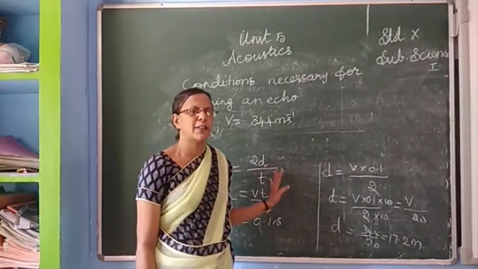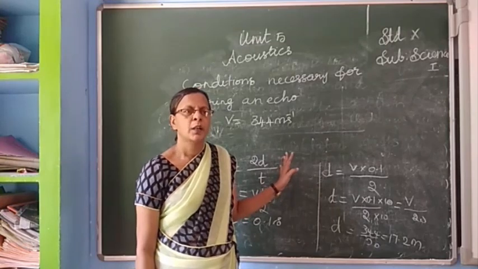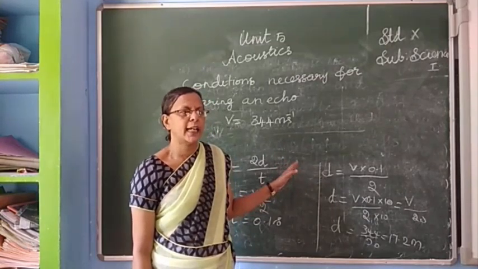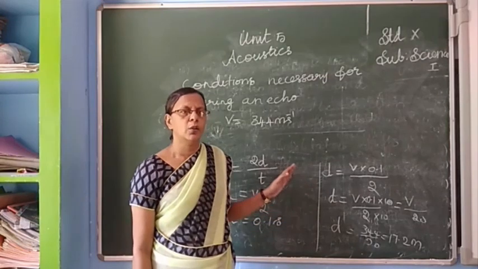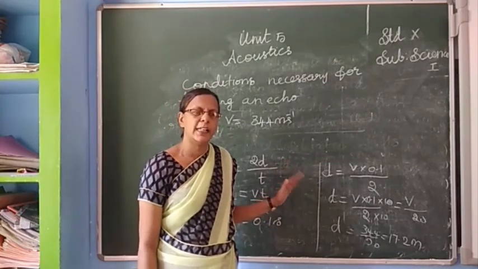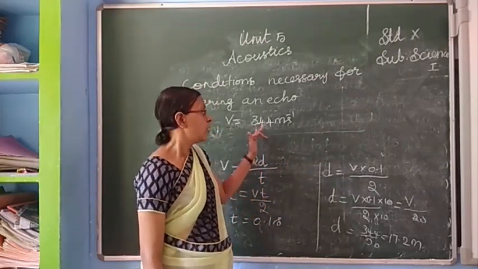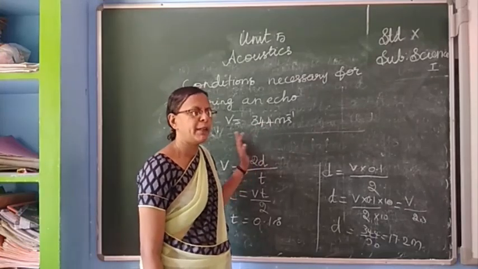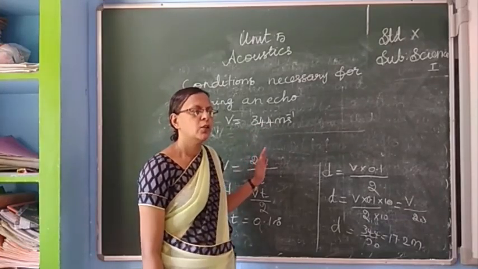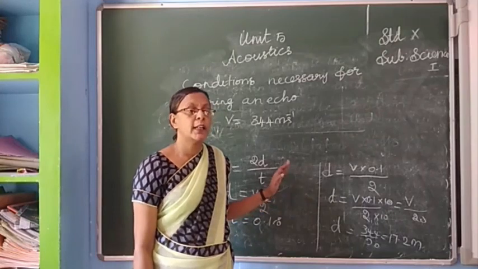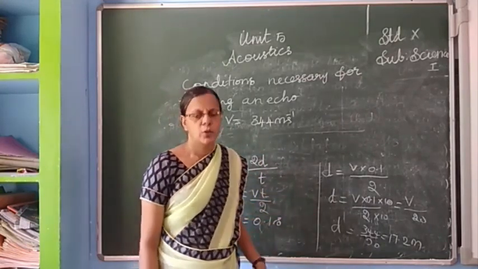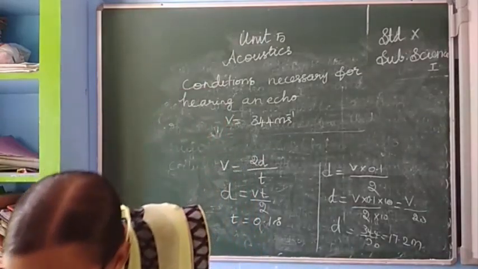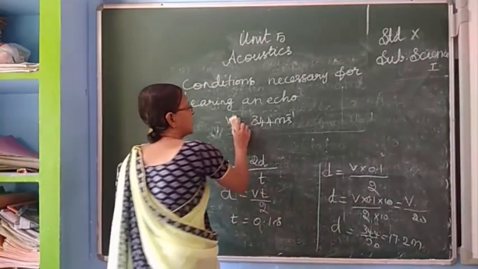The first condition is the persistence of sound, which is 0.1 second. The minimum time gap between two sounds to hear them clearly is 0.1 second. The minimum distance between two surfaces to hear the echo is 17.2 meter. Okay, so next, applications of echo.